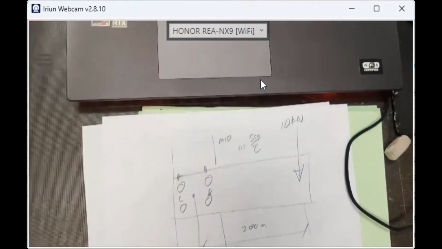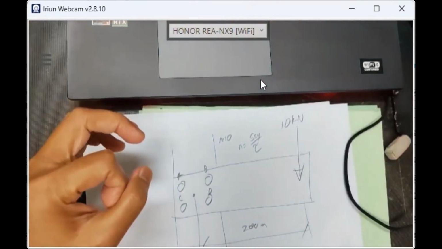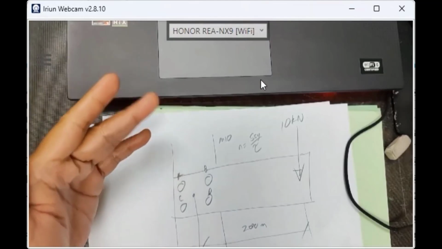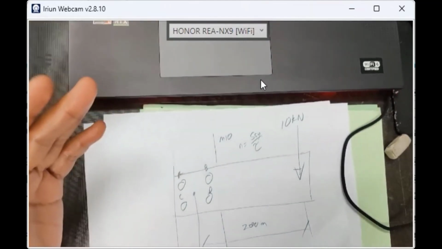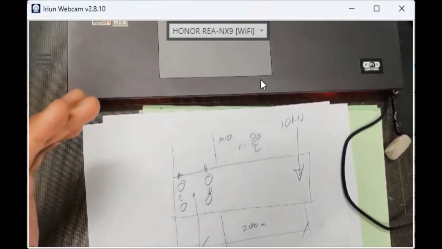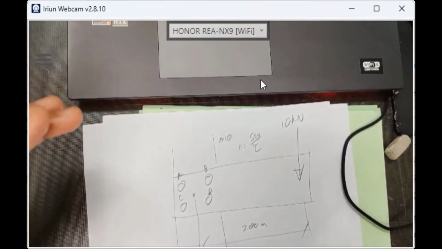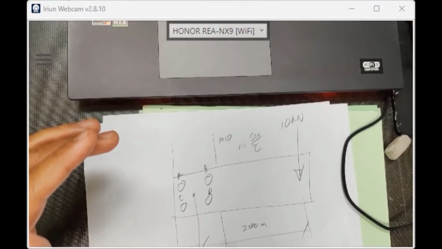That's how you calculate. Since I'm using M10, quite small compared to 10 kilonewton, I have to use grade 10.9, the higher grade, the one with SY 10.9.